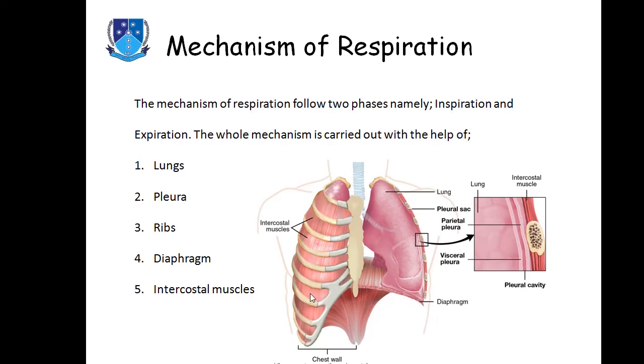And I have also told that a very important role is played by the diaphragm. The diaphragm is very important for the inhalation and exhalation. Now you can see over here that this is dome shaped. When this diaphragm goes downward, what will happen? It will get flattened, and it will increase the volume of lungs, and it will decrease the pressure inside the lungs. When the pressure inside the lung is decreased, the inhalation will take place, and when the pressure inside the lung is increased, the exhalation will take place.